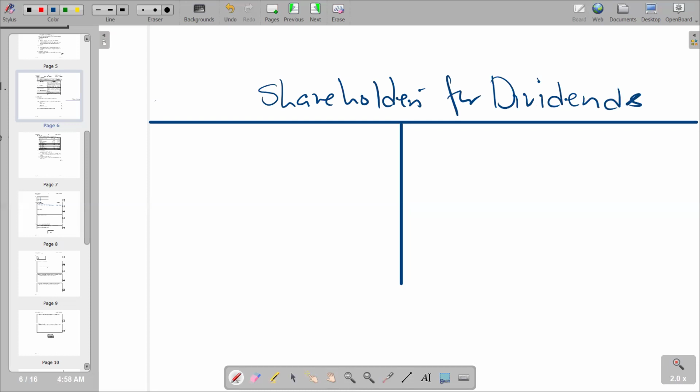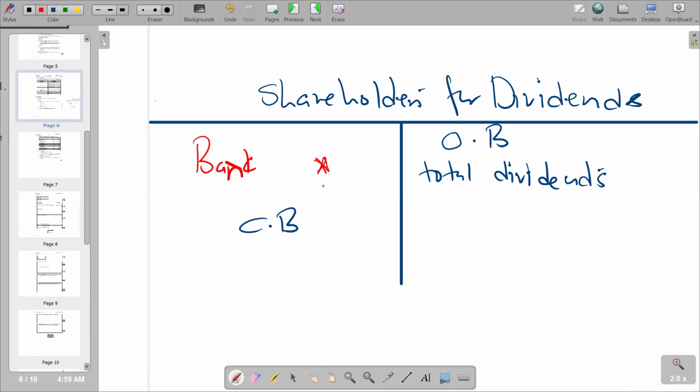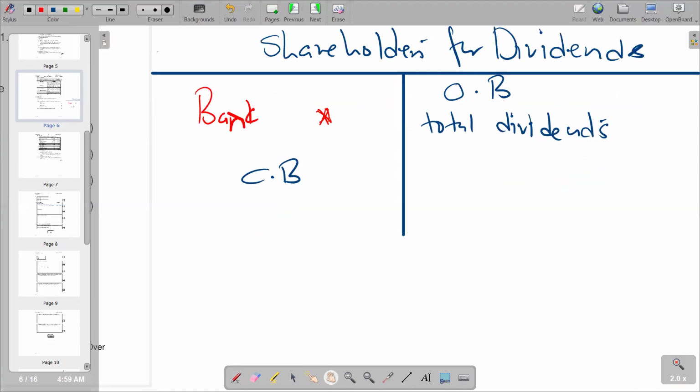So here in our shareholders for closing balance. Shareholders for dividends, the opening and closing balances, will be under the current liability section. The closing balance is on the credit side, and the figure that we are looking for to be included in the statement of cash flow will be on the debit side. So likewise, we are also going to prepare a T account beneath